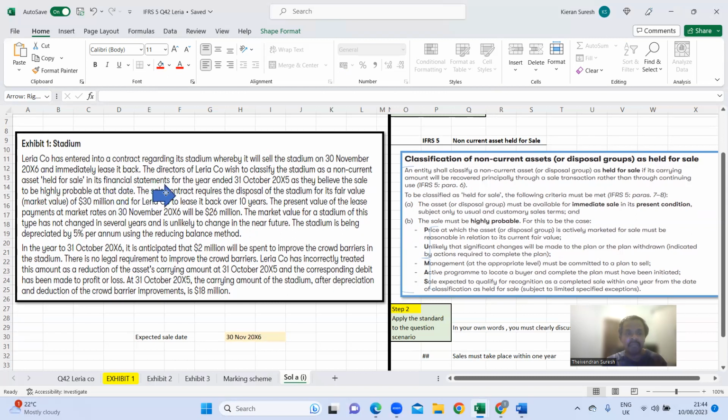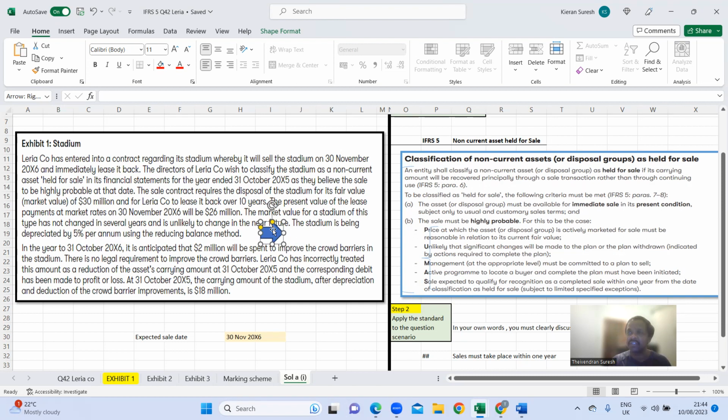Then Lira company will lease back over 10 years. We're not bothered about the leasing back at this moment. The present value of the lease payments is at the market rate; that second point was given in case we have to discuss anything on the lease. The market value for a stadium of this type has not changed in several years and is unlikely to change in the near future. The stadium is being depreciated using the reducing balance method. That's fine. But referring back to the question, reminding ourselves again, the question is: can we apply IFRS 5?